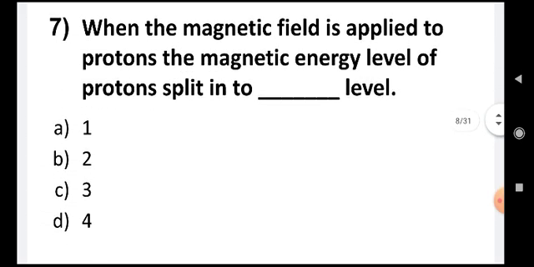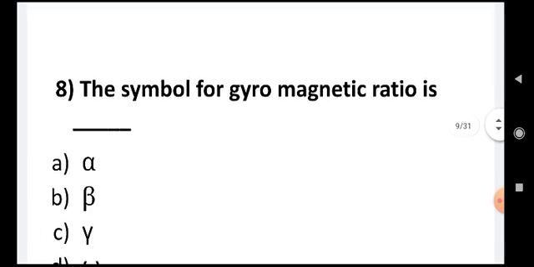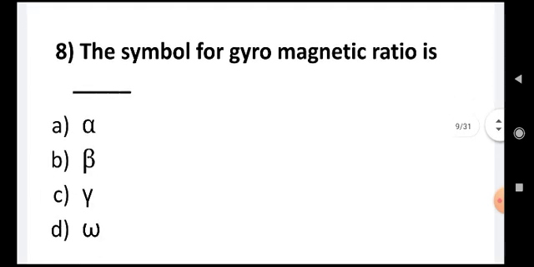When magnetic field is applied to protons, the magnetic energy level of the protons split into dash levels: 1, 2, 3 or 4. The answer is 2 levels. The magnetic energy levels split into 2 levels. The symbol for gyromagnetic ratio is alpha, beta, gamma, omega. The correct answer is gamma.